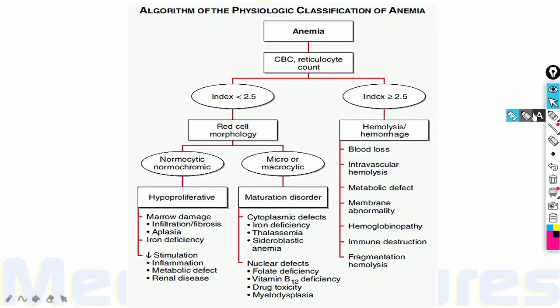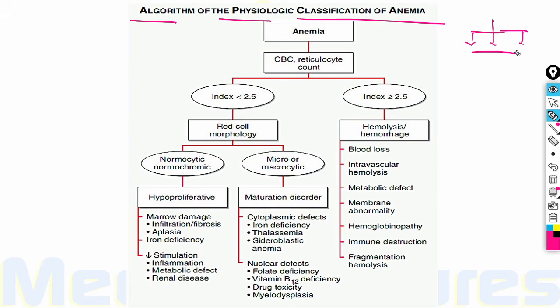Now coming on to the algorithm of the physiological classification of anemia. Anemia can also be classified according to size into microcytic, macrocytic, and normocytic anemia, but this is the physiological classification of anemia which we are dealing with. First of all, the investigation needed is CBC with reticulocyte count. After the reticulocyte count is corrected, into corrected retic count and RPI, that is reticulocyte production index, if an index of more than 2.5 is given, then it is due to hemolysis or hemorrhage.